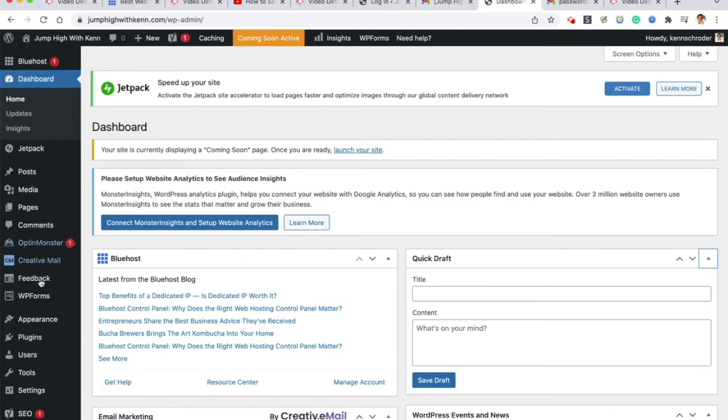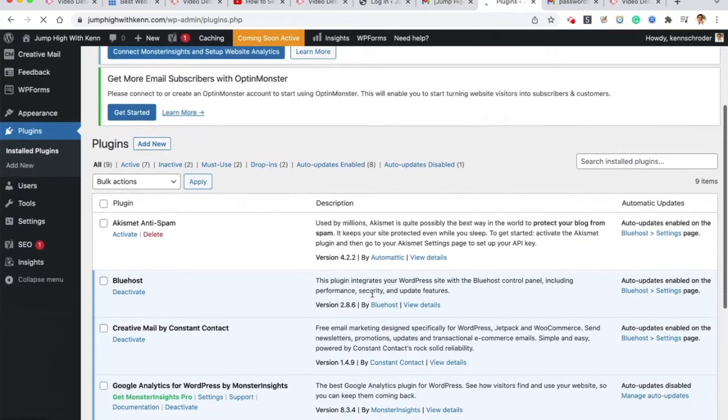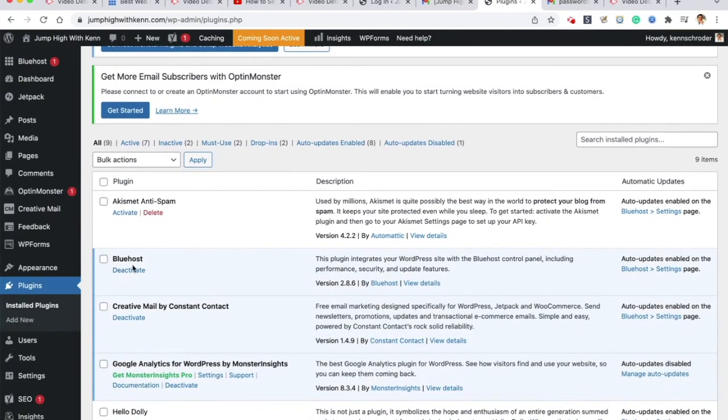So let's go over to plugins, and I'm going to delete a bunch of plugins that started here. So there's a Bluehost plugin that does a bunch of things, and it's basically Bluehost's way of trying to manage your hosting your WordPress website. I don't like that being there because I like to stick to the raw basic WordPress environment that you're meant to be using. So we're going to deactivate that. I click on deactivate.